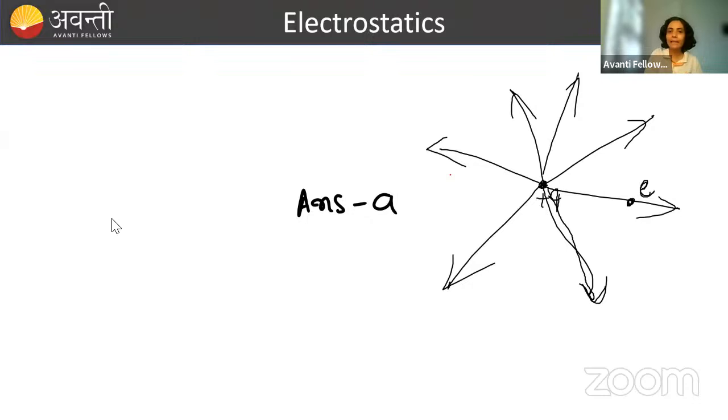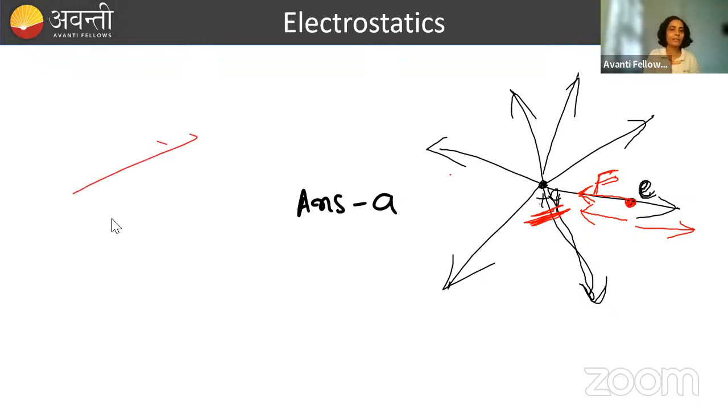Now the force acting on this electron will be in which direction? Think for some seconds. The force will act in this direction on this electron because of this plus Q charge. One is a plus Q charge, another is a negative charge, so an attractive force will act. This plus Q will attract the electron, which means it will apply force in this direction. So at this point, the electric field is in this direction and the force acting on the electron is in this direction. Just keep it in your head for the whole of class 12.